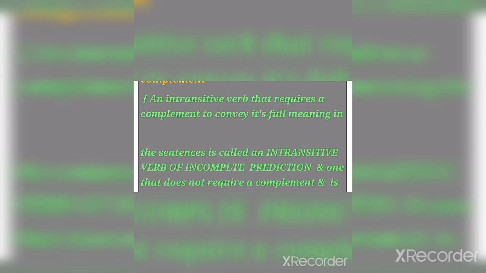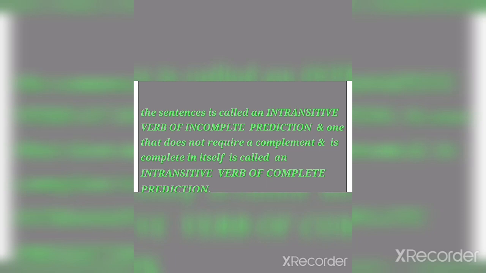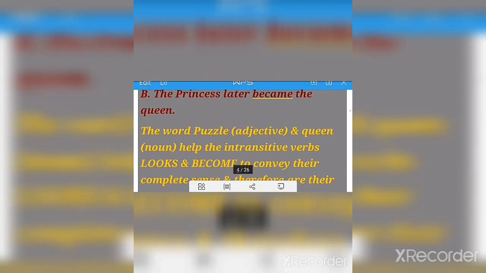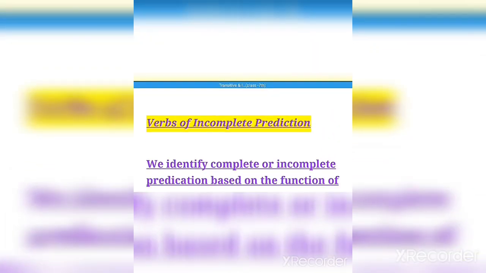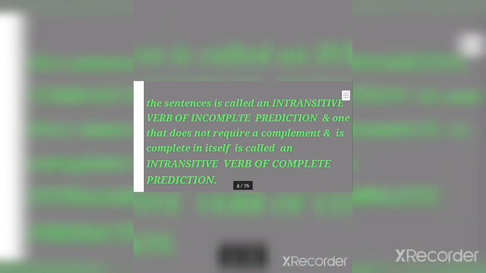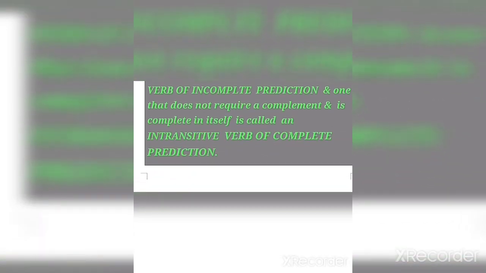An intransitive verb that requires a complement to convey its full meaning in a sentence is called an intransitive verb of incomplete predication. As you know, this is the heading I told you, verb of incomplete predication. So what is that? Here you can see that an intransitive verb that requires a complement to convey its full meaning in the sentence is called an intransitive verb of incomplete predication. And on the other hand, one that does not require a complement and is complete in itself is called an intransitive verb of complete predication.